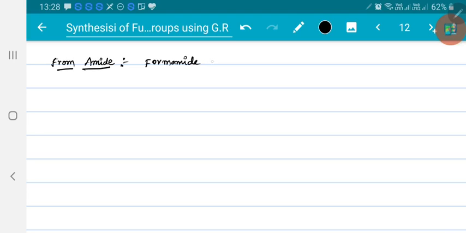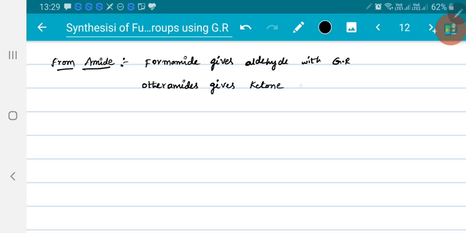So formamide gives aldehyde with the Grignard reagent. If you take other amides instead of formamide, these other amides give ketones with Grignard reagent.